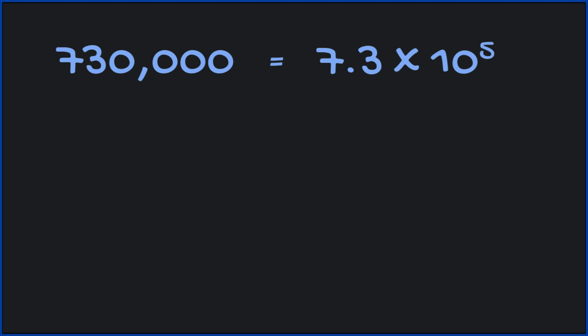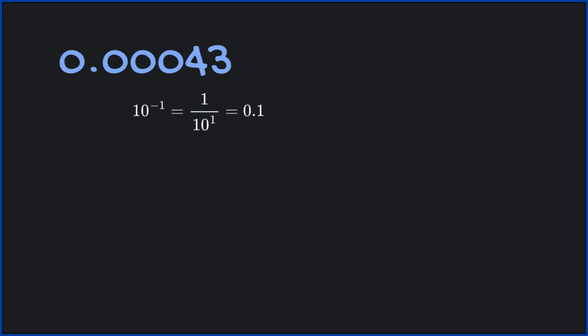Now here's another example. Let's try a smaller number, 0.00043. So this time, we will do it a little differently. Now whenever I see a decimal number, it's written in scientific notation by multiplying the coefficients by the negative powers of 10. 10 to the negative first power is 1 over 10 to the first, which equals 0.1. 10 to the negative second power is 1 over 10 to the second, which equals 0.01. 10 to the negative third power is 1 over 10 to the third, which equals 0.001, and so on.